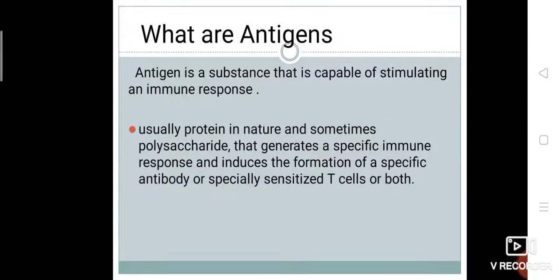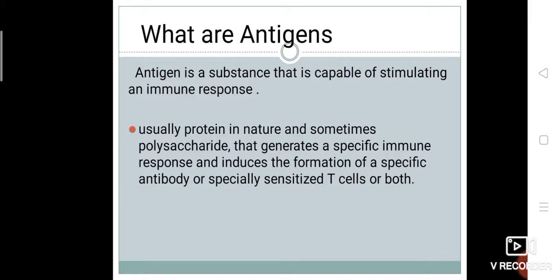What are antigens? Antigen is a substance that is capable of stimulating an immune response, usually protein in nature and sometimes polysaccharide, that generates a specific immune response and induces the formation of specific antibody or specialized sensitized T cells or both.